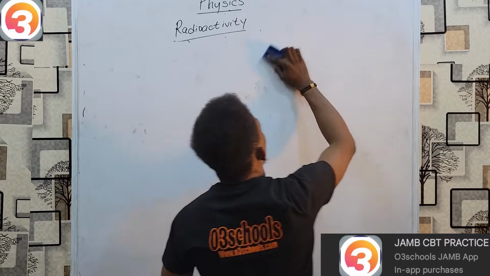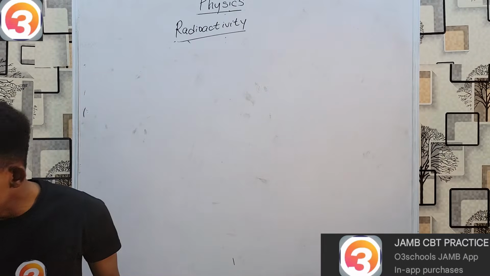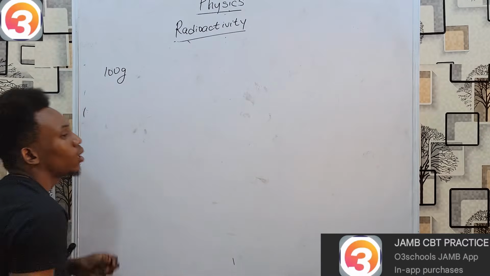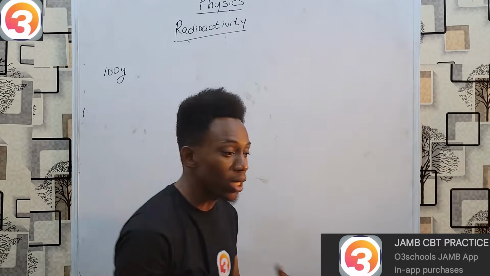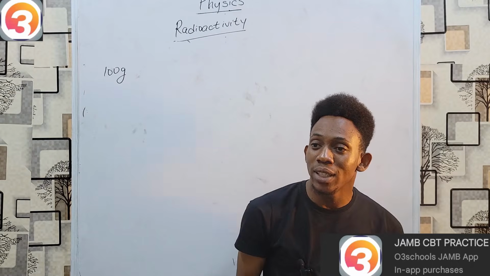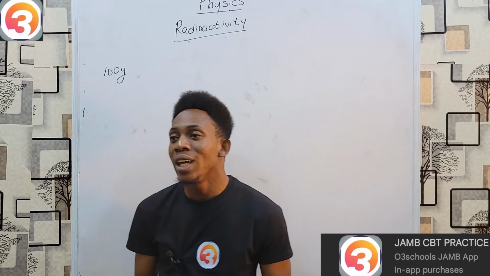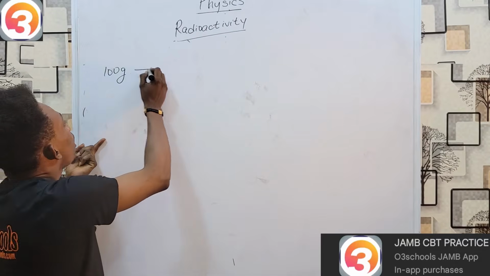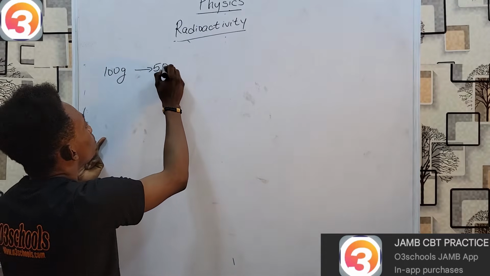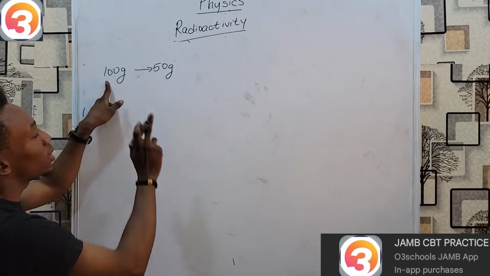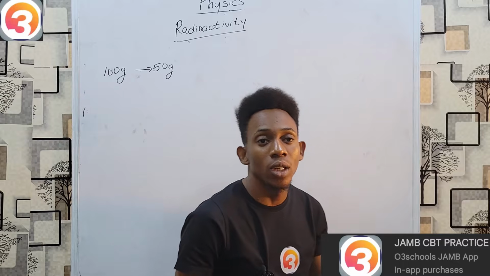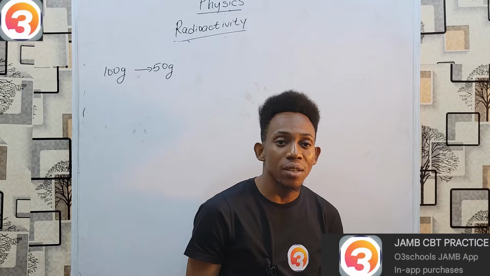That means if I have a radioactive sample, say of 100 grams, and we know this thing is constantly giving out particles. At a certain point in its life, after giving out a certain amount of particles, this thing must go from 100 grams to 50 grams, which is half of the initial amount. The time taken for it to become half of that amount is referred to as half-life.